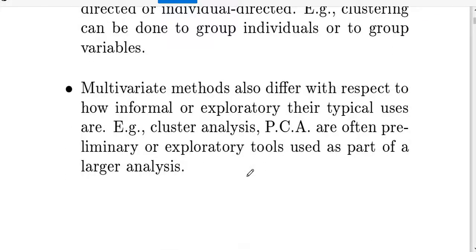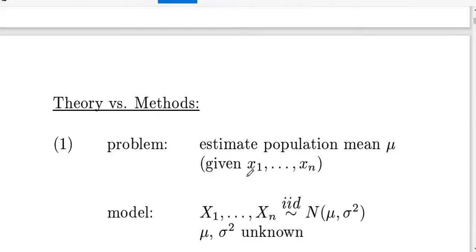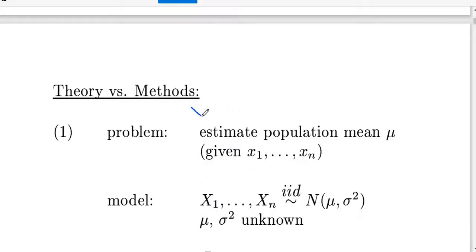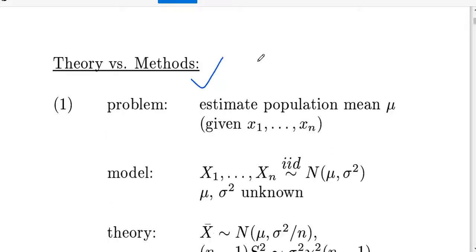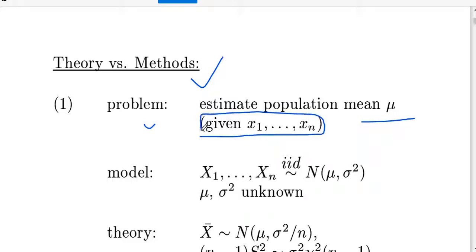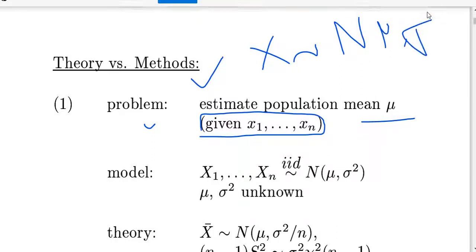This is PCA. Now, theory versus method. When you understand the example, see here, what is my problem? Estimate the population mean mu from the given sample x1 up to xn. For example, I take x following a normal distribution with mu comma sigma square. Here my x is a random variable.